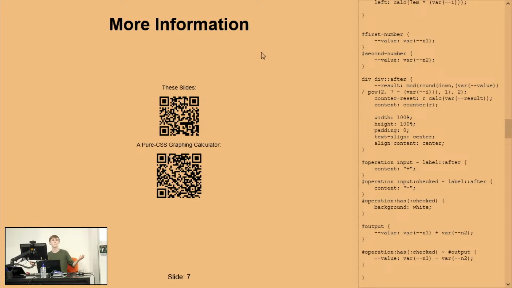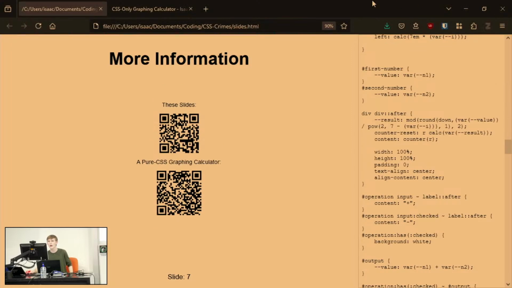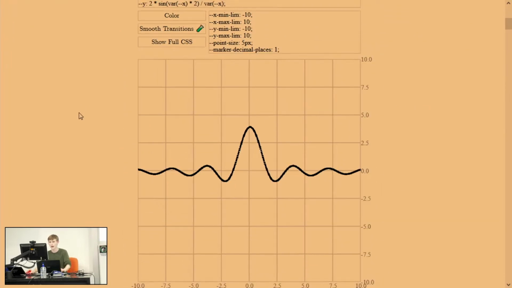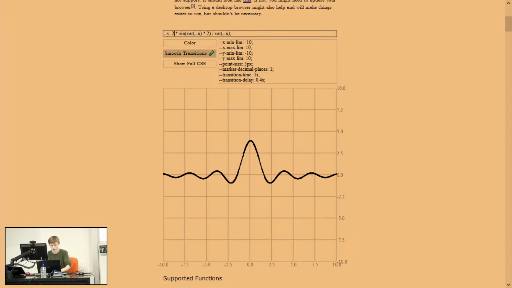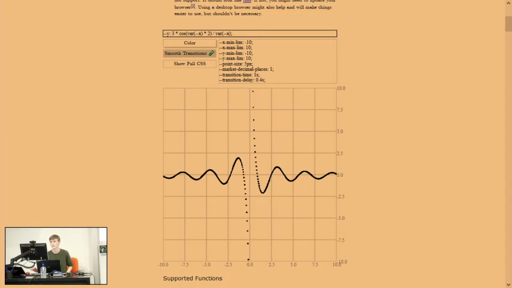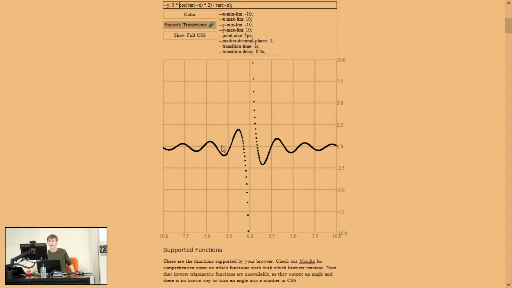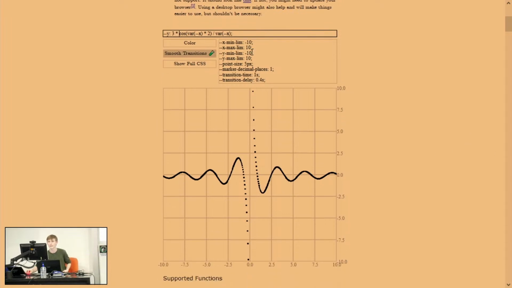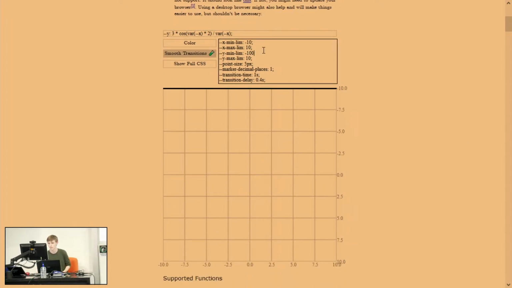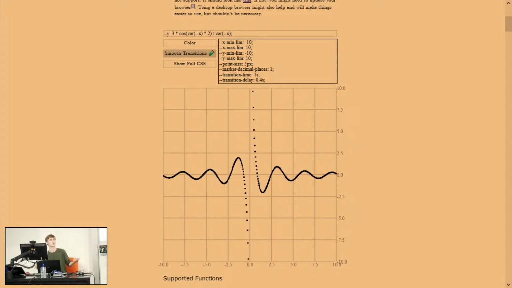If you are interested in more information, these slides with the completed CSS are available on my GitHub. I also have a pure CSS graphing calculator, which is a functional graphing calculator. I might even put on smooth transitions, where you can change whatever thing you want here. So we might change this to cos, not scos. And you can change this to be whatever function you like. The list of supported functions is below. Again, entirely made out of CSS. You can change the limits of the function, if I actually put it in right, and everything will shift nicely and look lovely. So feel free to have a play around with that.